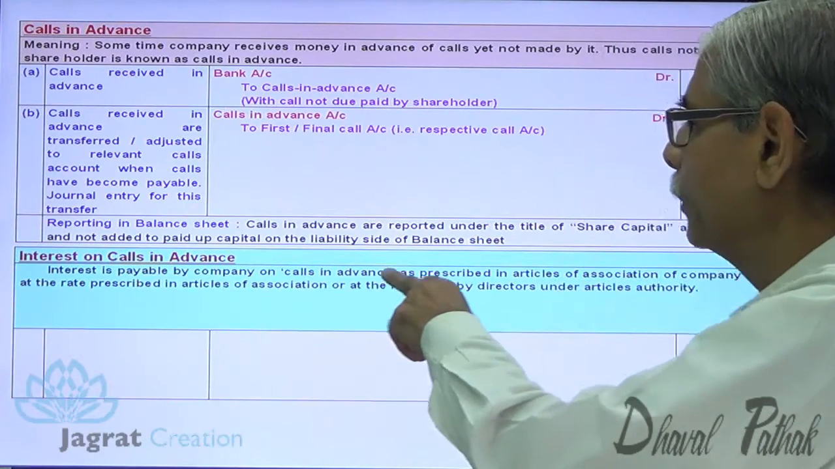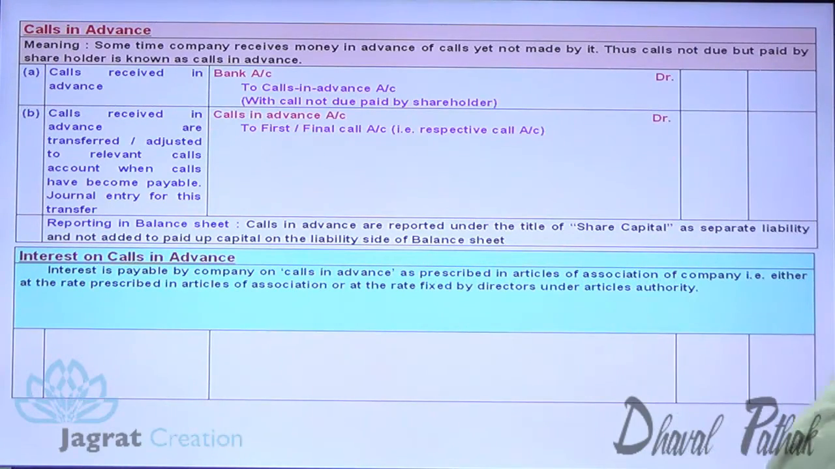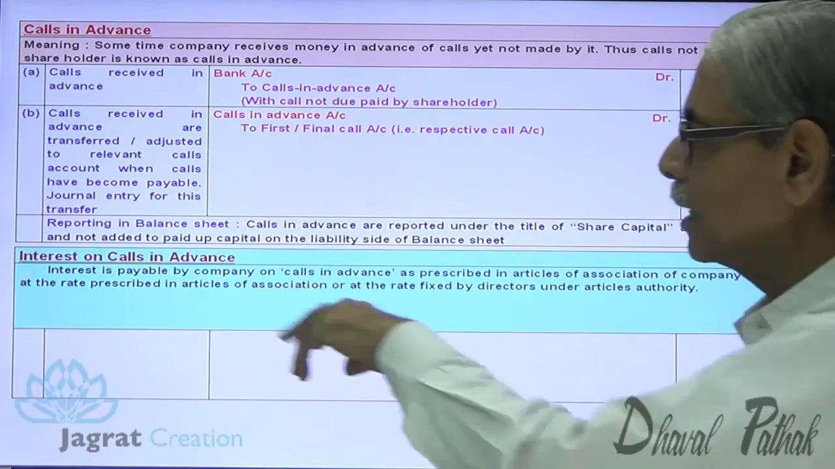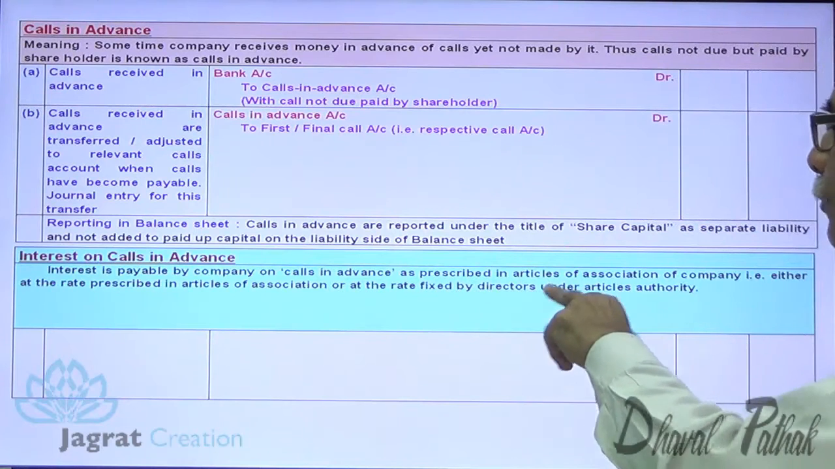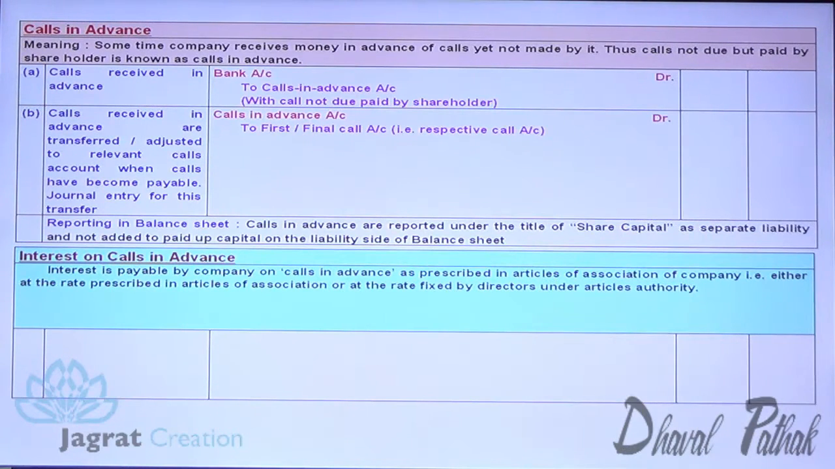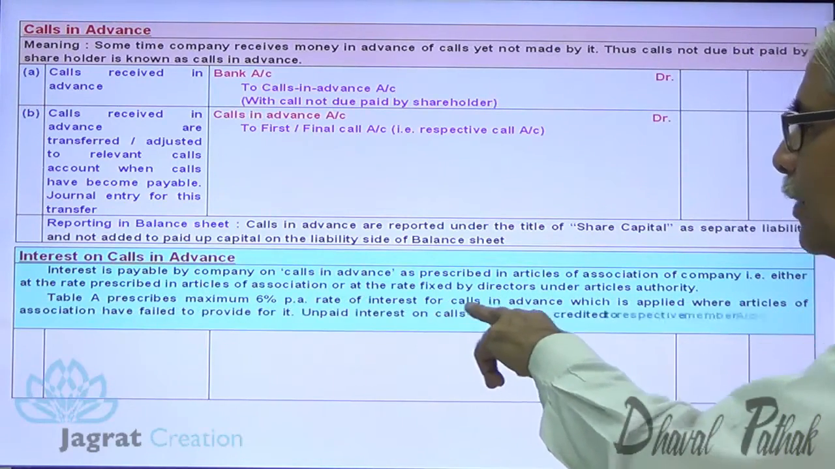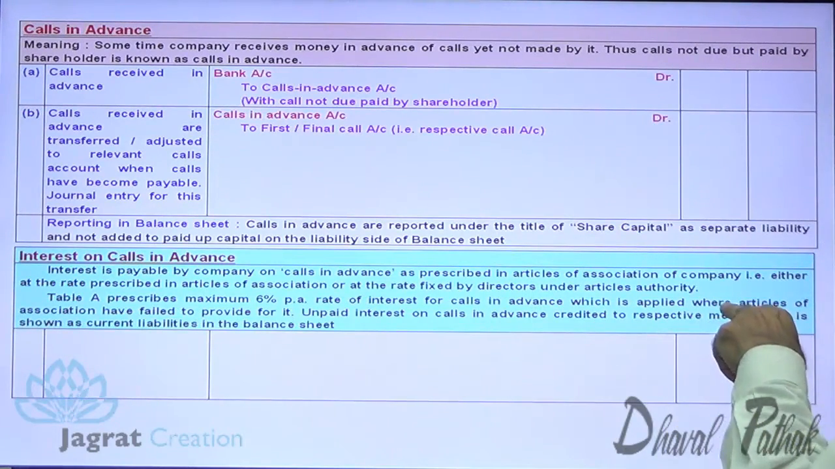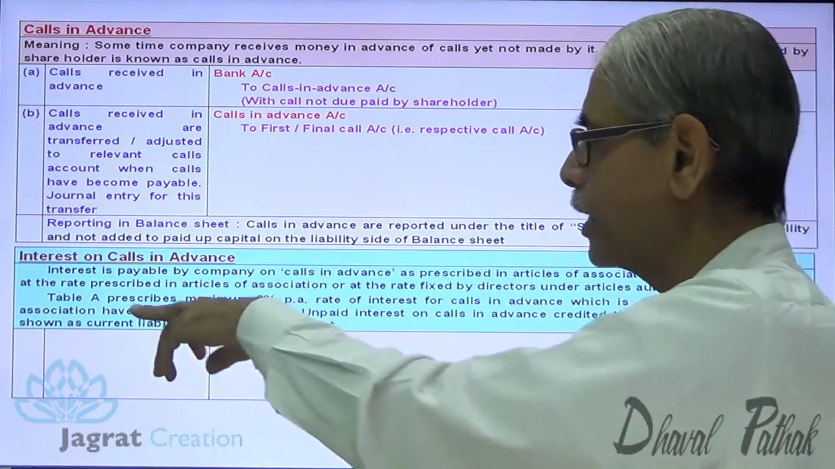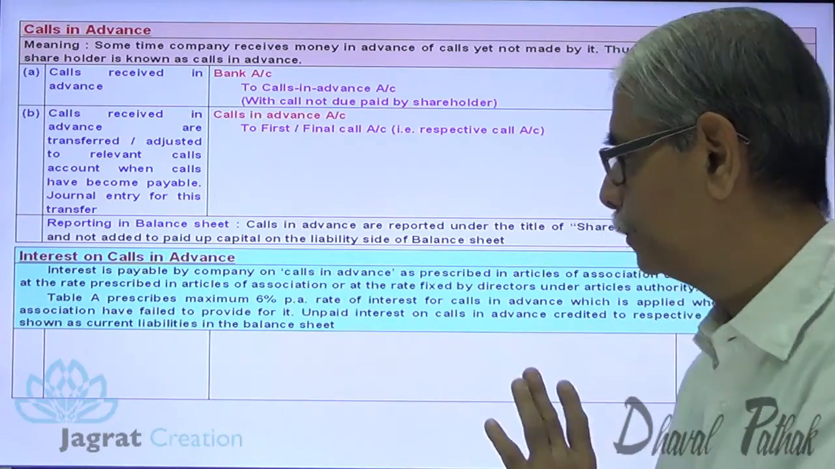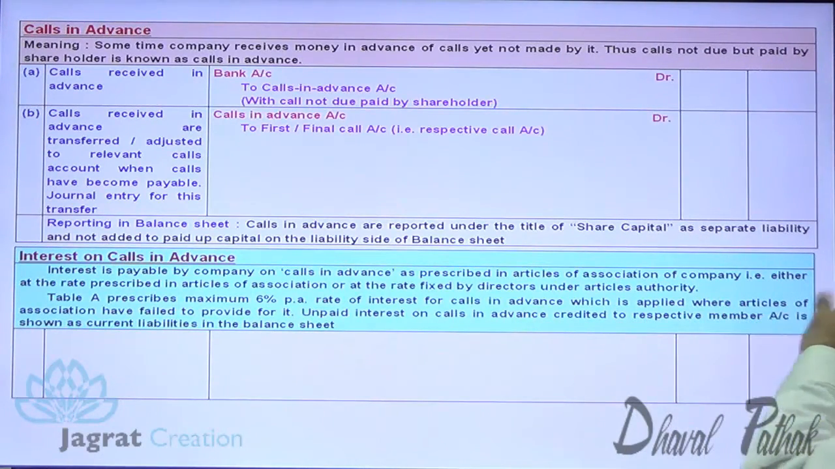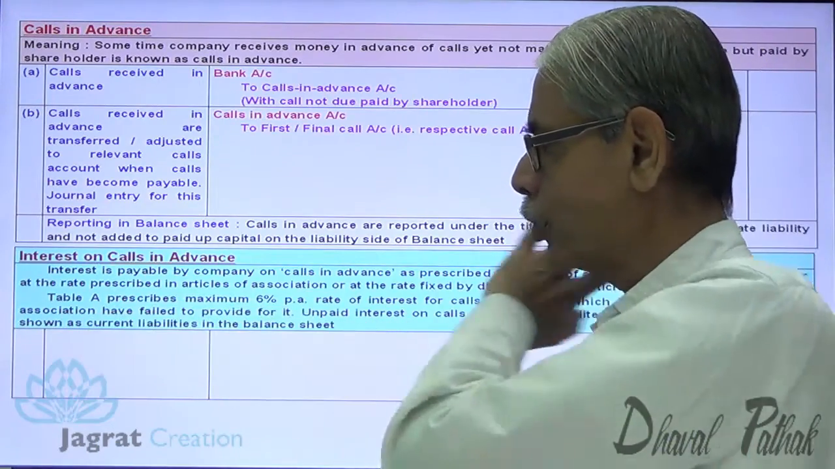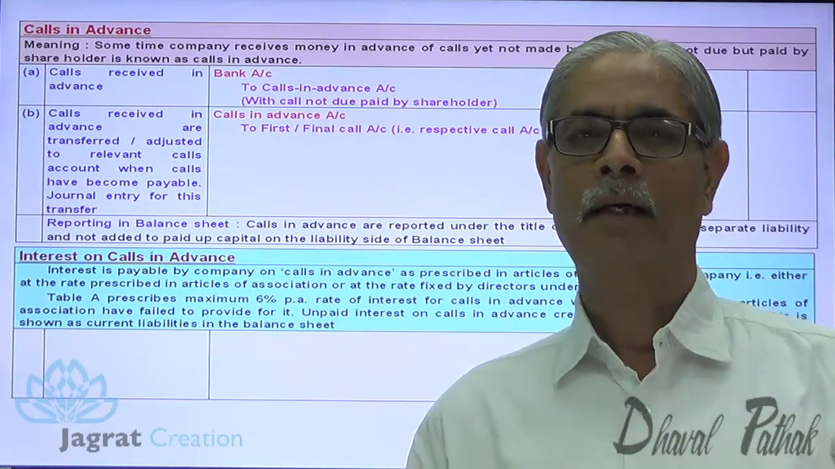Interest is payable by a company on calls in advance as prescribed in the Articles of Association of the company, either at the rate prescribed in the Articles of Association or the rate fixed by directors under the Articles of Authority. Table A prescribes 6% per annum rate of interest for calls in advance, which is applied where the Articles of Association have failed to provide for it.